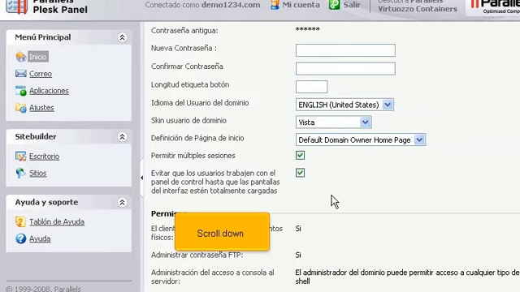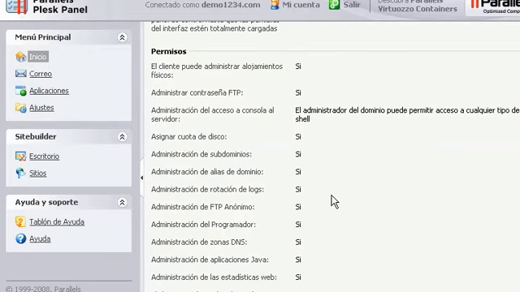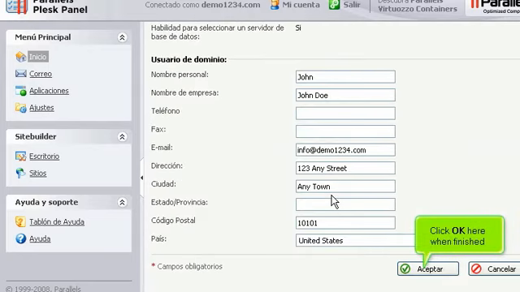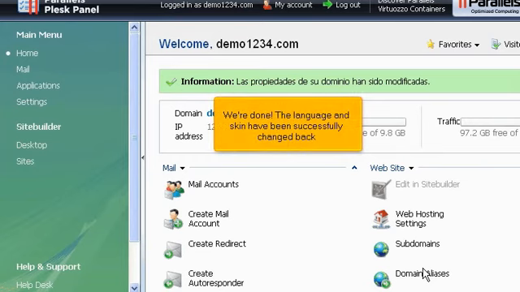Scroll down. Click OK here when finished. We're done! The language and skin have been successfully changed back.